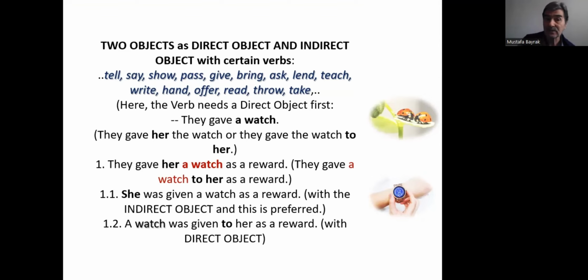She was given a watch as a reward, with the indirect object, yes, and this is preferred. She was given a watch as a reward, or a watch was given to her as a reward, with the direct object. Of course, the headings are not important.